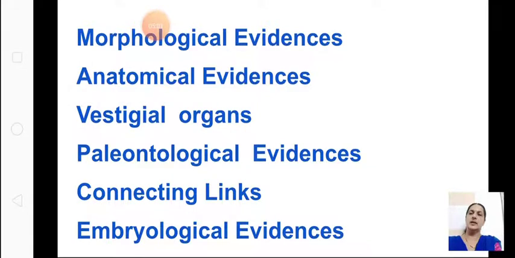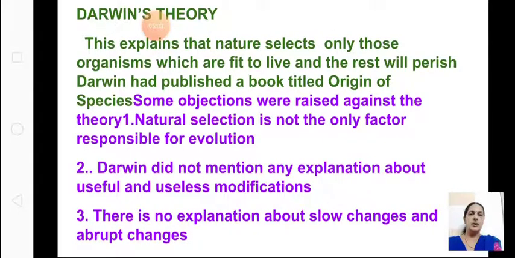Now let us come to the next part. We learnt about Darwin's theory. What is Darwin's theory? It explains that nature selects only those organisms which are fit to live, and the rest will perish. This is important. This is natural selection. Only those organisms which fit the environment will survive, all others will perish. We have already learned this.